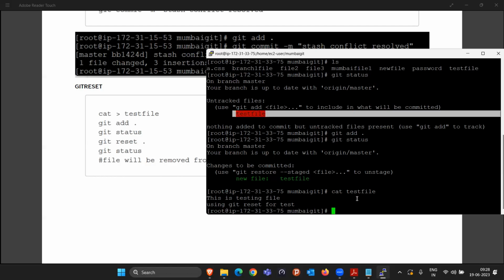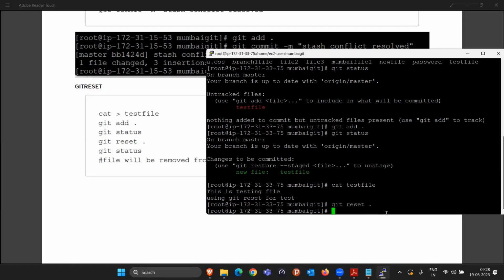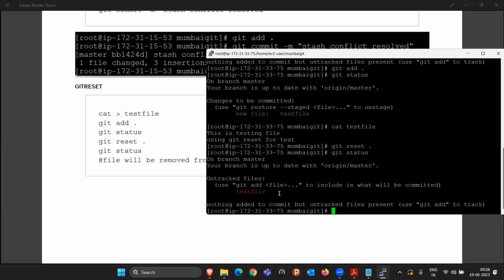So to do this, there is a simple command called git reset. Okay, and see, git reset is only going to work if your file is present in the staging area. If your file is committed, then git reset is not going to help you. Git reset can only help if your file is moved to the staging area and you want to move it back to the working space. So simply, git reset. As soon as you do the git status, again this file came in the untracked state.